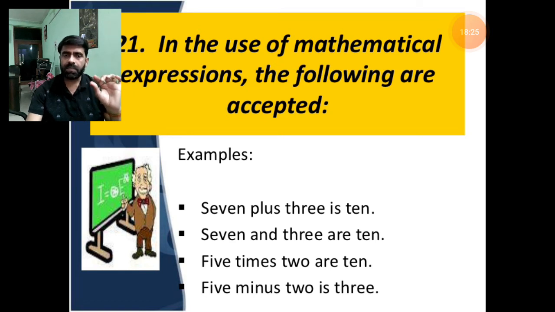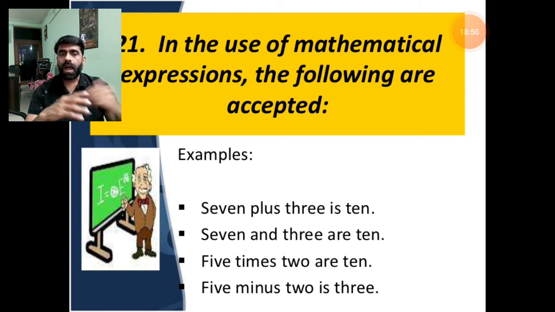Mathematical plus is the part of mathematics, or it is used for addition. 7 plus 3 is 10, and second, 7 and 3 are 10. I have not used the mathematical tool in the form of plus or addition. I have used the connector in the form of and. 7 and 3 are 10.